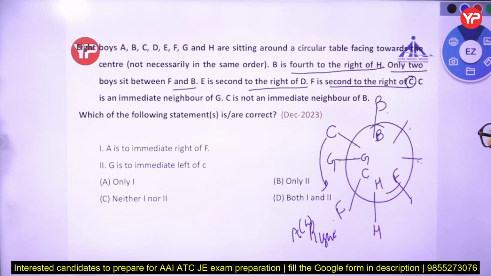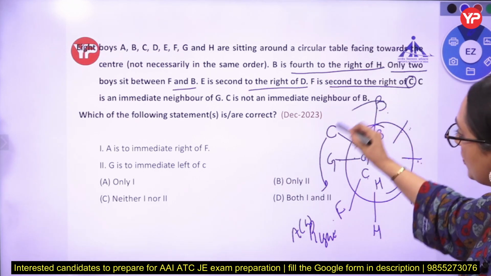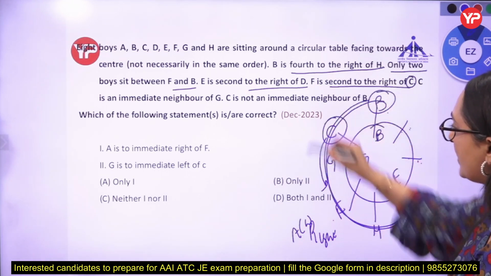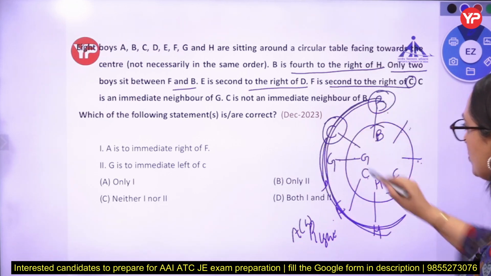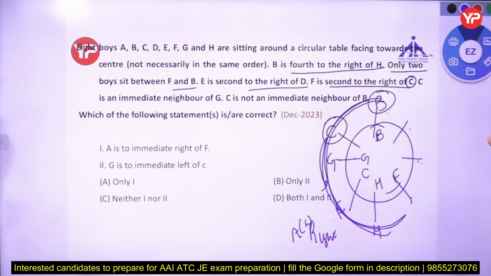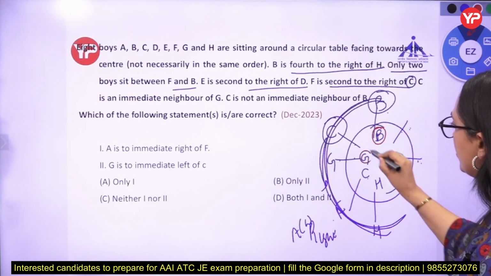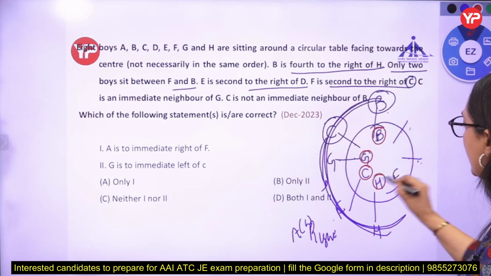C is not an immediate neighbor of B. In this possibility, C is an immediate neighbor of B. Dekho, B and C are sitting together, so this is wrong. So the other possibility is right. Now, this is B, this is G, this is C, this is H and this is F.